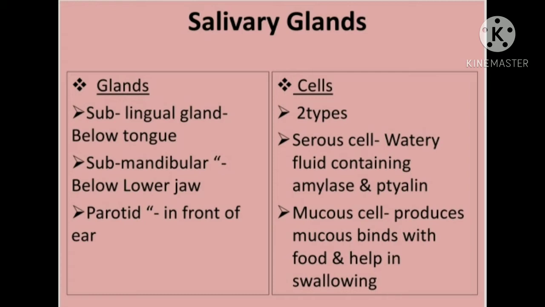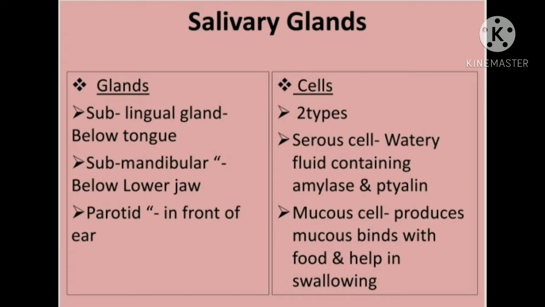Now, coming to the right side of the slide: salivary glands are made up of two types of cells, serous cells and mucus cells.